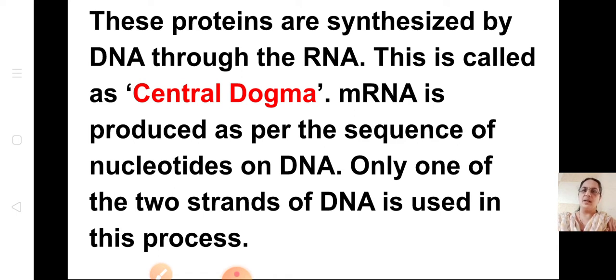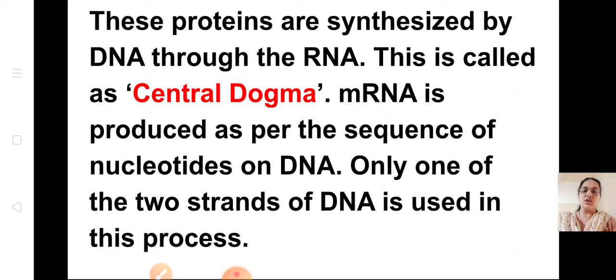This is called the central dogma, and mRNA is produced as per the sequence of nucleotides. You see, there are 2 strands of nucleotides. I should have actually drawn and shown you if there were a board. There are 2 strands of nucleotides. I will explain more in the online session. So one strand is used for formation of RNA, mRNA.